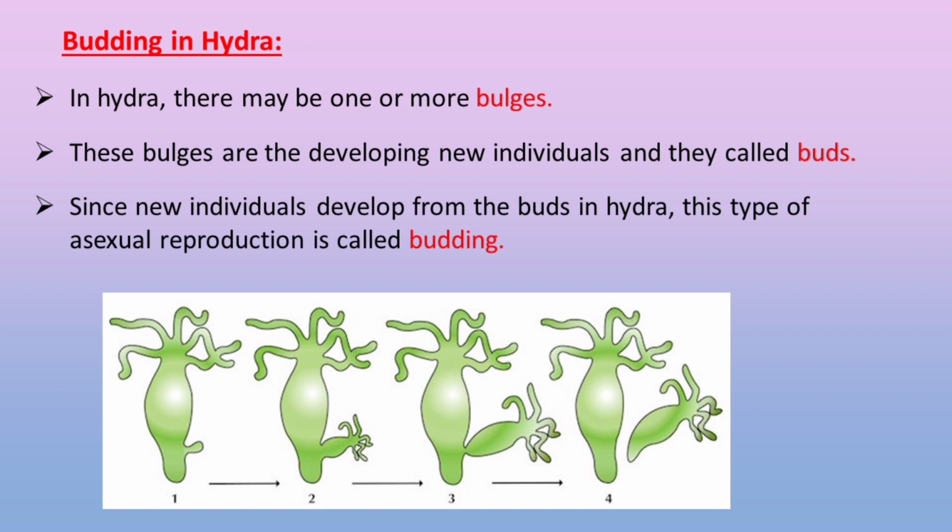In Hydra, there may be one or more bulges. These bulges are the developing new individuals, called buds. Since new individuals develop from the buds in Hydra, this type of asexual reproduction is called budding.